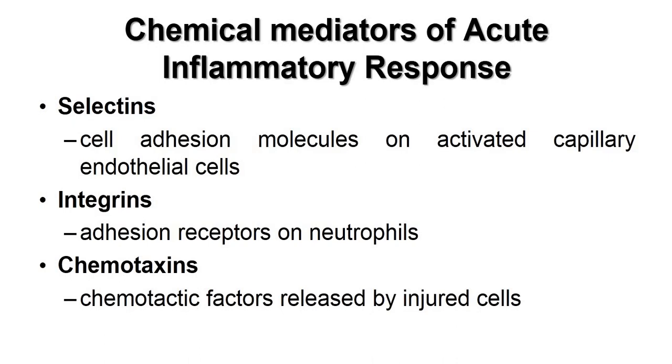One of your friends was very scared. That was when I was explaining the chemotaxins and the chemotactic factors. The chemotactic factor released by the injured cells leads to the potent inflammatory response.